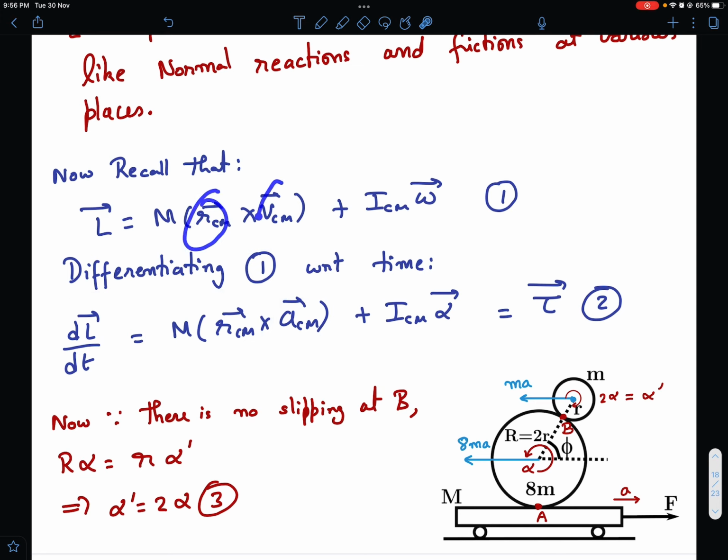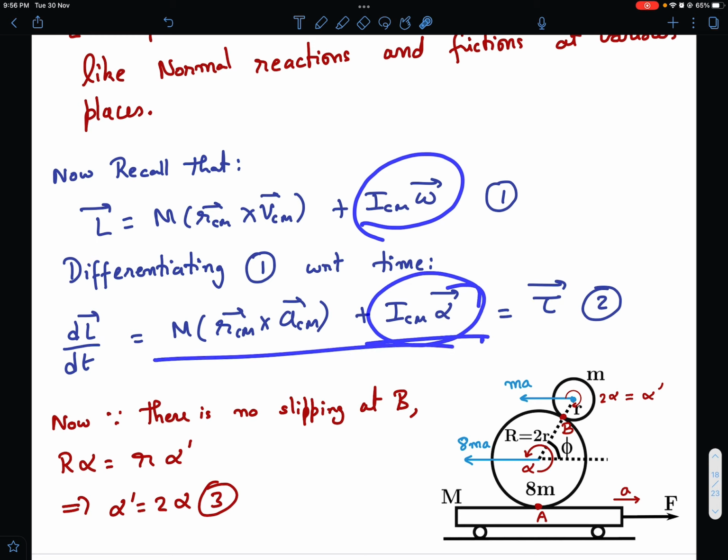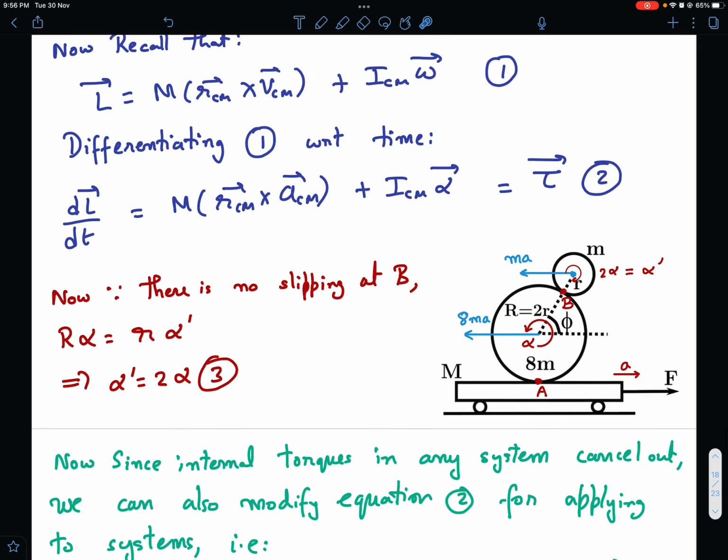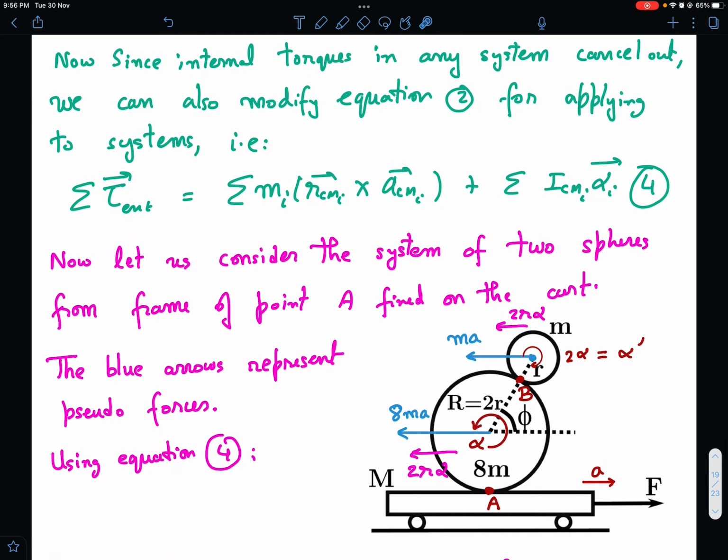One term will be VCM cross VCM, which will be 0, and the other term will be RCM cross ACM, and ICM times omega becomes ICM times alpha on differentiation, and dL by dt is also equal to the torque. And as I told you earlier, since there is no slipping at point B, capital R alpha is equal to small r into alpha dash. That gives you alpha dash is equal to 2 alpha. So this is 2 alpha and this is alpha. Okay, so now we are ready to make the equations.